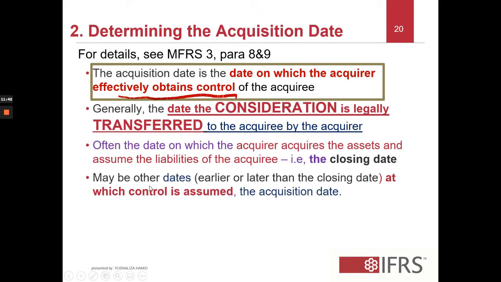It can also be other dates, earlier or later than the closing date, depending on when control is assumed, or when the actual acquisition date is.